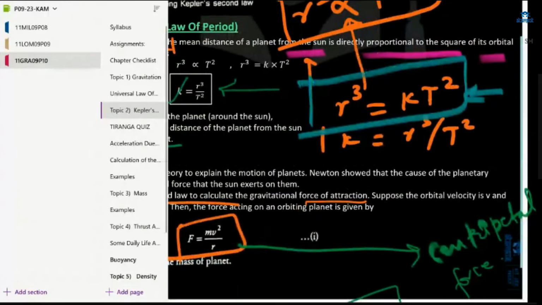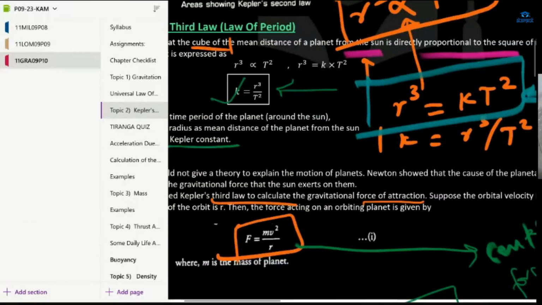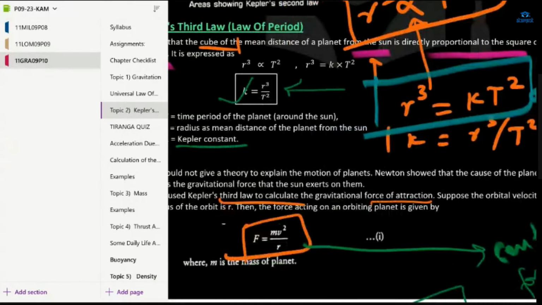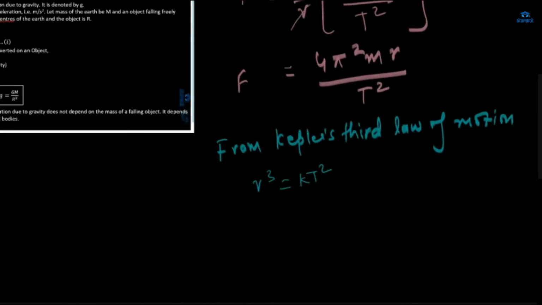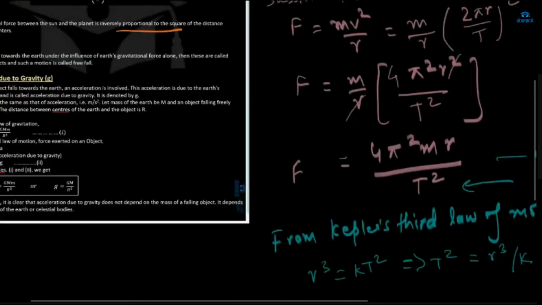This is what is written here. K is equal to R cube by T square, so R cube will be equal to KT square. Let this be the second equation. Now, can we write in place of T square? This can be written as T square is equal to R cube by K.